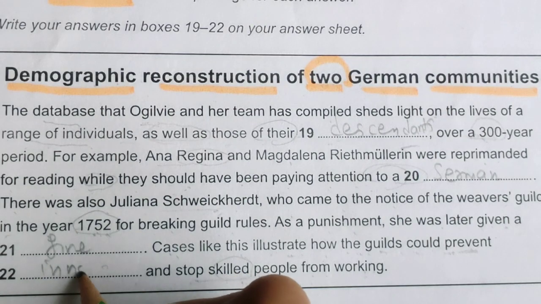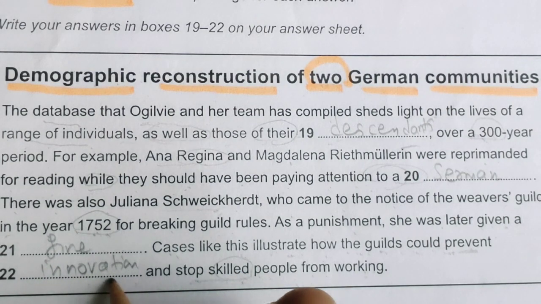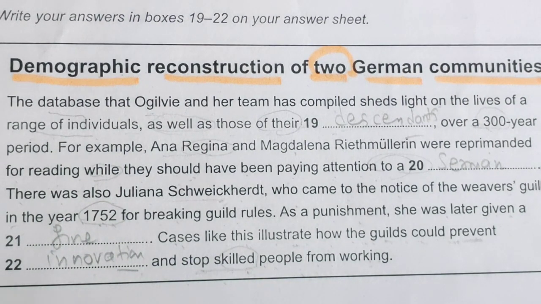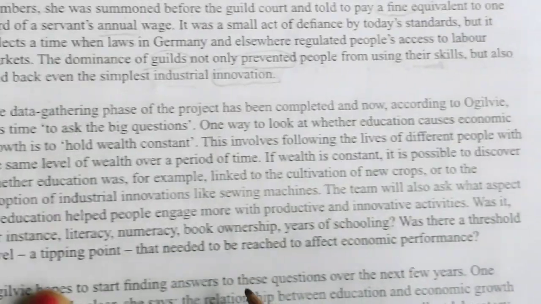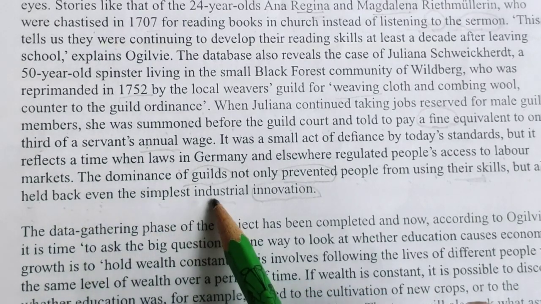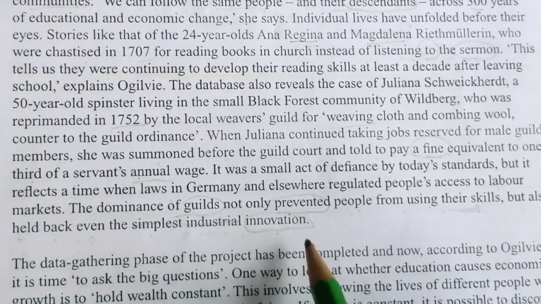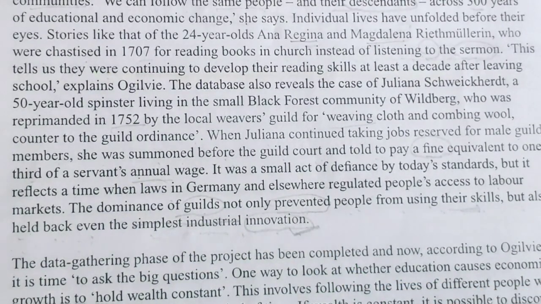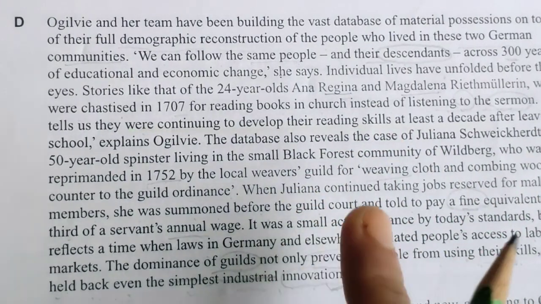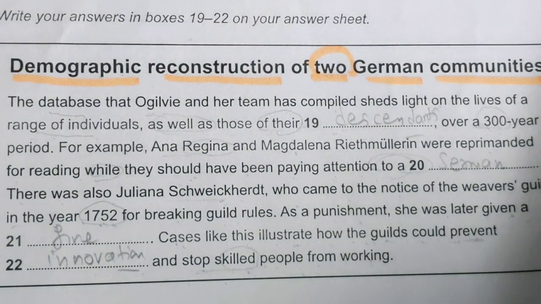Innovation here. Stop skilled people from working. So they have used prevent also, but for here, instead of prevent they have used held back even the simplest industrial innovation. So we can't write the whole three letters because we have to write only one. So that's why innovation is important word here. Now C paragraph, D paragraph we have covered. We know what they are discussing. Now let's move on to the next type of question.